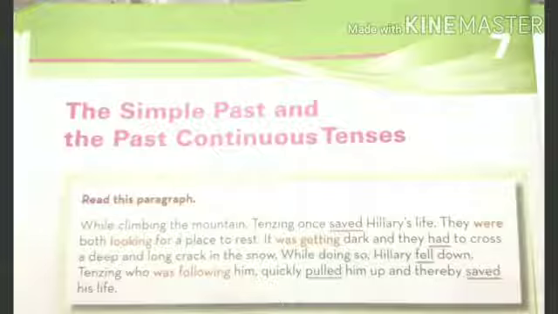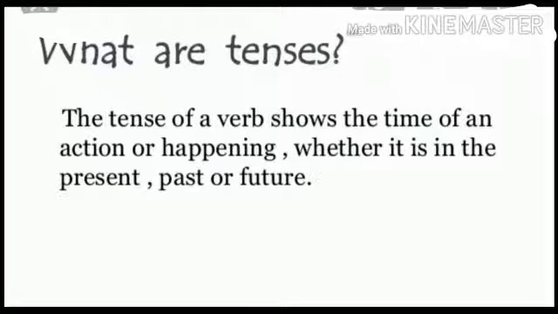Now, today in this video, we are going to study the 7th chapter of your English grammar book, that is, the simple past and the past continuous tenses. Now the question is, what are tenses?